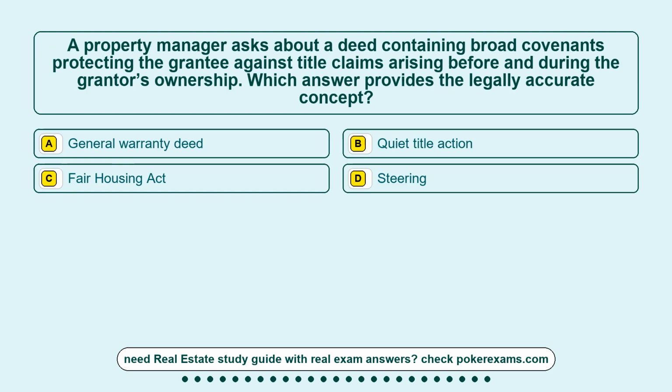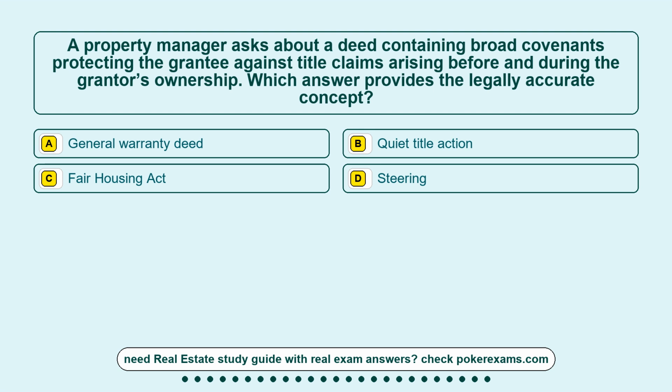Question 11. A property manager asks about a deed containing broad covenants protecting the grantee against title claims arising before and during the grantor's ownership. Which answer provides the legally accurate concept? Option A, general warranty deed. Option B, quiet title action. Option C, Fair Housing Act.